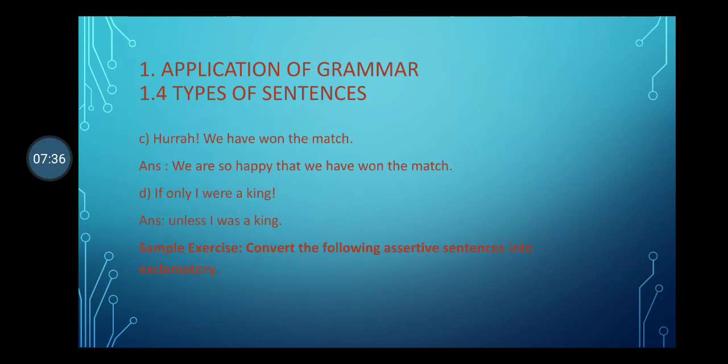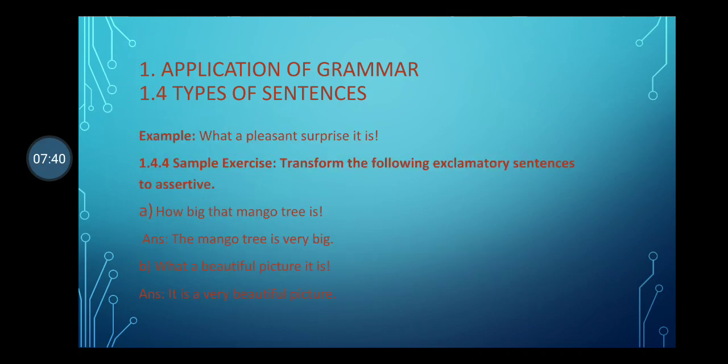Next, okay, look at this. How big that mango tree is. How plus object or complement, then subject, then verb. This is structure A. Structure B: What plus object or complement plus subject plus verb. What a beautiful picture it is. It is a very beautiful picture.